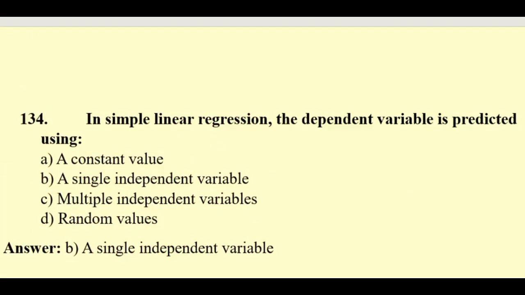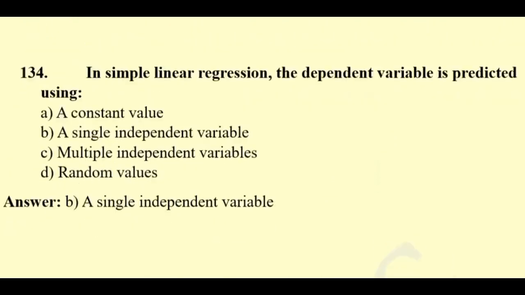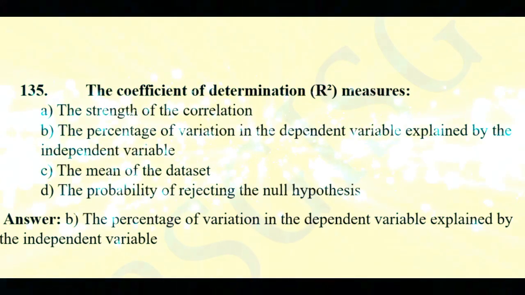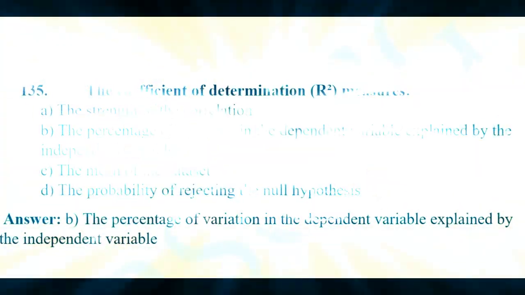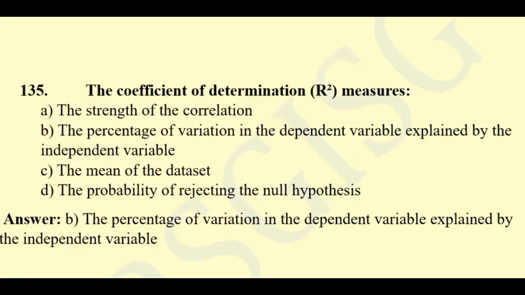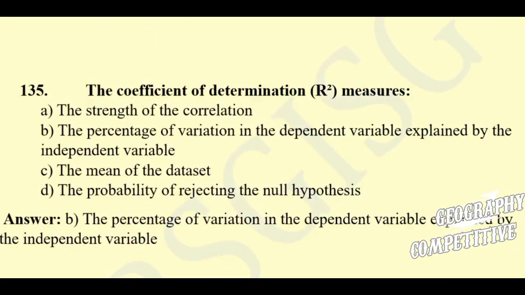Here the right answer will be a single independent variable. Question 135. The coefficient of determination R square measures the strength of the correlation, the percentage of variation in the dependent variable explained by the independent variable, the mean of the data set, or the probability of rejecting the null hypothesis. Here the right answer is the percentage of variation in the dependent variable explained by the independent variable.